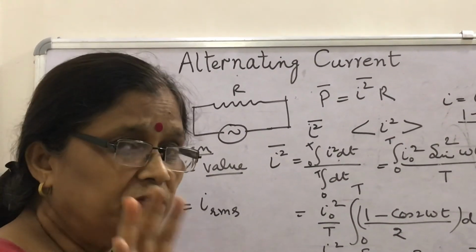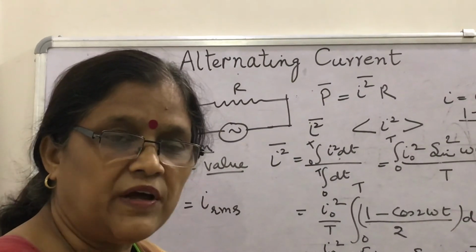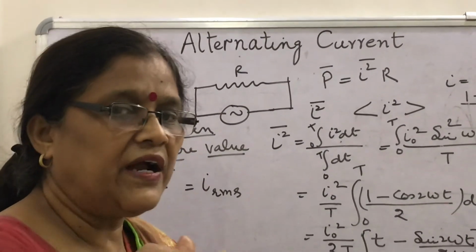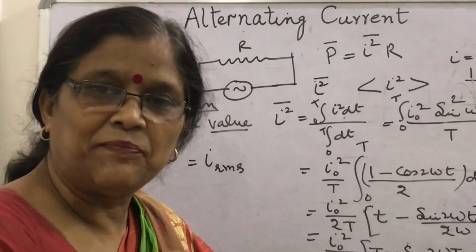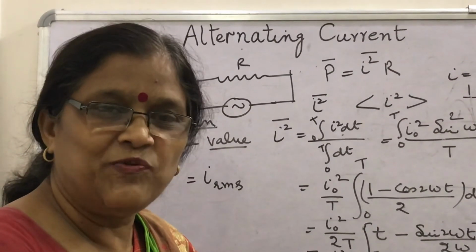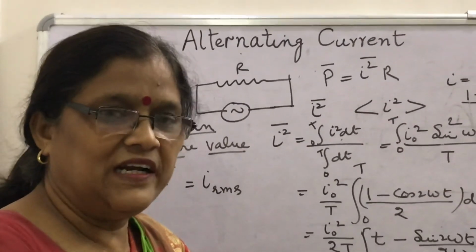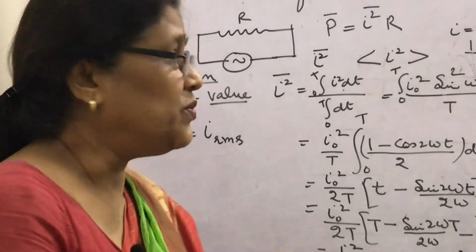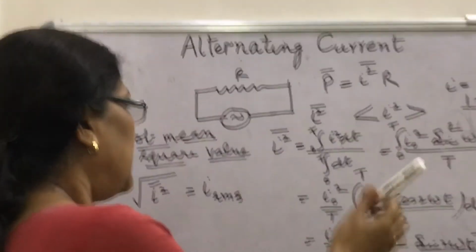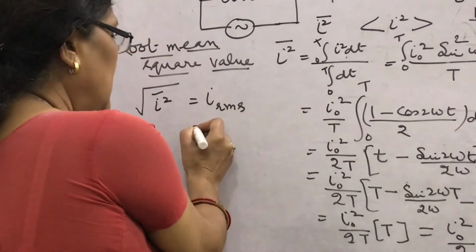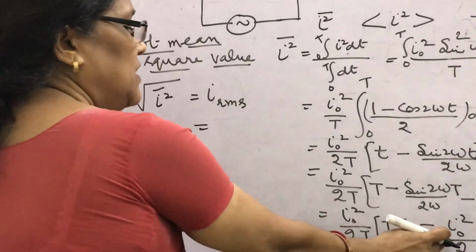So, RMS value is also called the virtual value, and in fact in our homes, whatever supply we are getting, 220 volt, actually its peak is 220 root 2. What we have proved here is that if we take the square root of this, then what will you get?